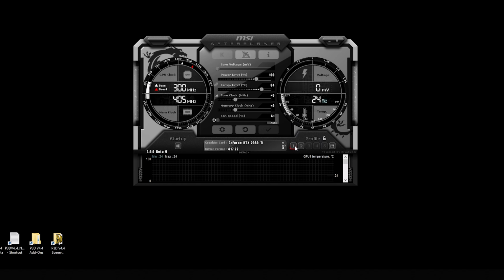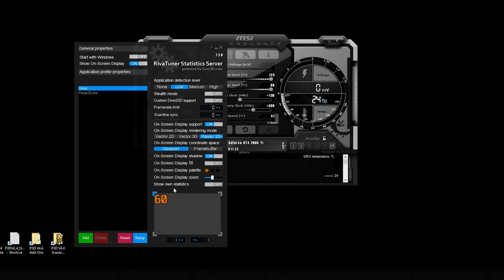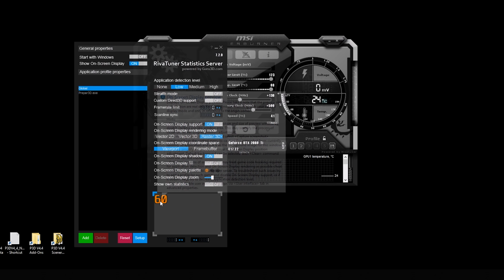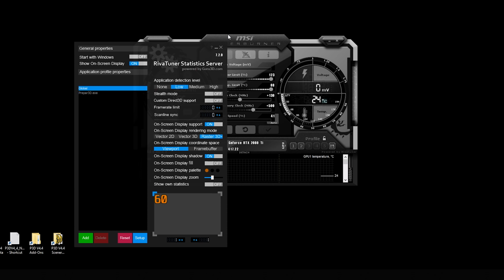I do have an overclocking profile. I'll go ahead and load it. This is not relevant to this video really, but I just had it as a habit, I always load it. And here's RivaTuner, which is a part of the MSI install. It's going to display all the information we need to see in the upper left corner. I've picked a fairly large font here, so hopefully it's easy to see.